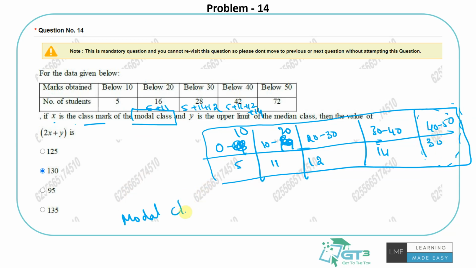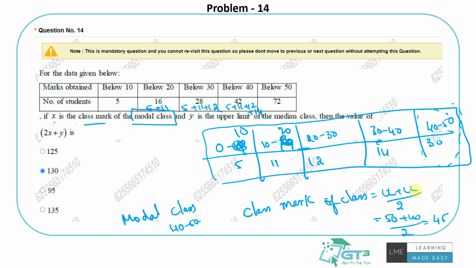So the modal class is 40 to 50, and the class mark is nothing but the average. The class mark of a class is the midpoint: upper limit plus lower limit by 2, which is basically 50 plus 40 by 2, 45. So X is nothing but the class mark of the modal class 40 to 50, that's 45.